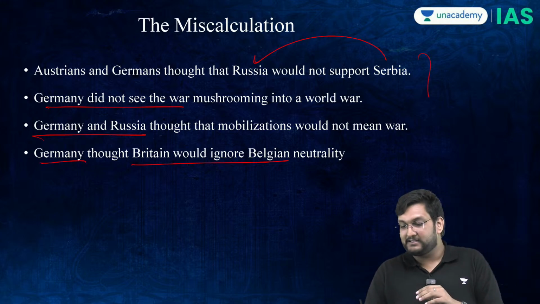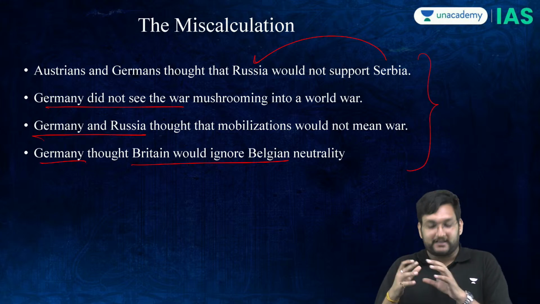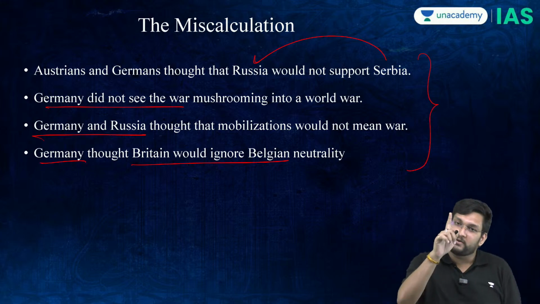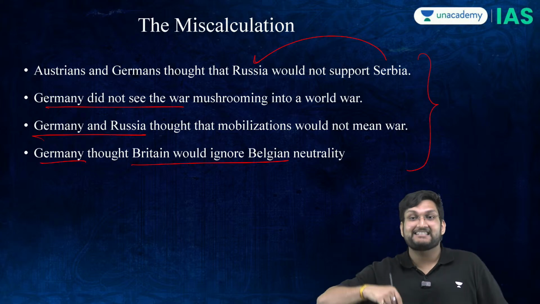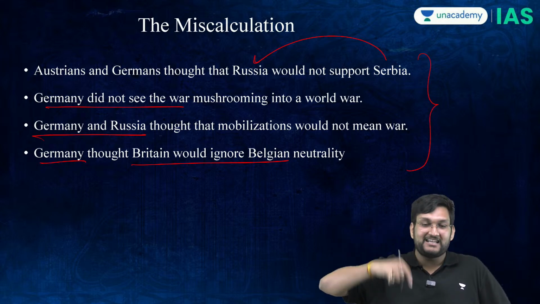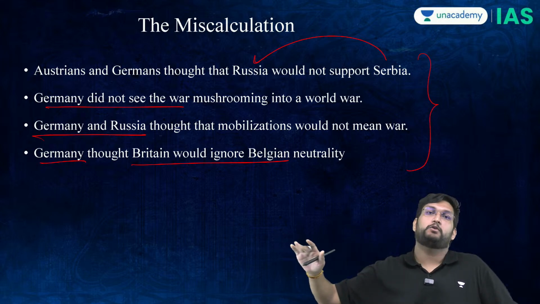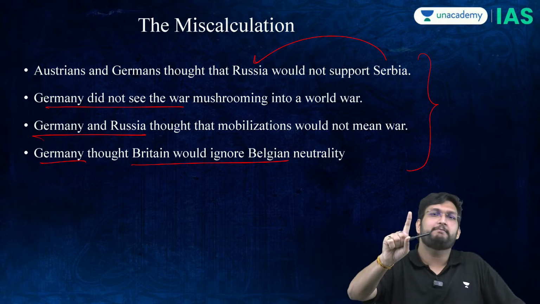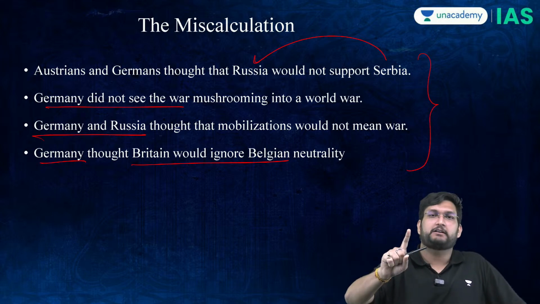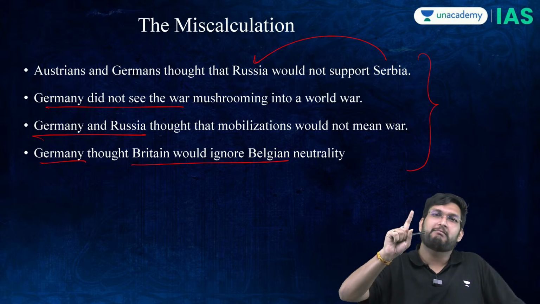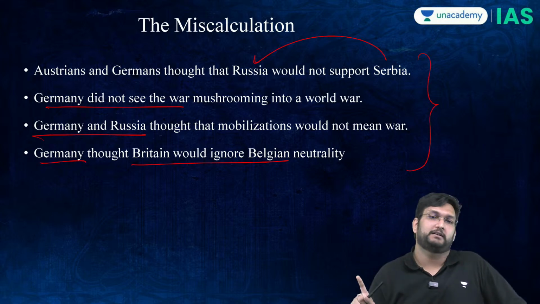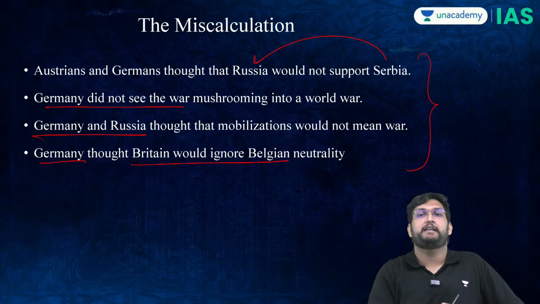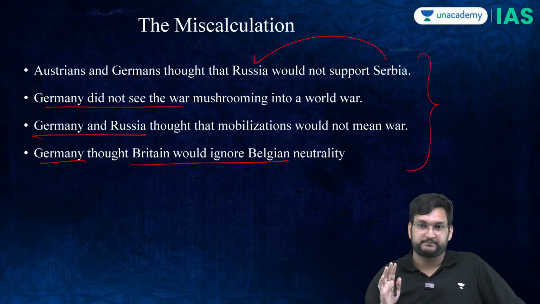But the reason why these miscalculations worked, the reason why all of this worked was only one thing. The tendencies did not allow these powers. The whole First World War could have been solved by one conference. Too many miscalculations, too many misunderstandings. One multilateral conference could have solved everything. But the reason why nobody came and went for conciliation was no compromise, and war is the only solution.